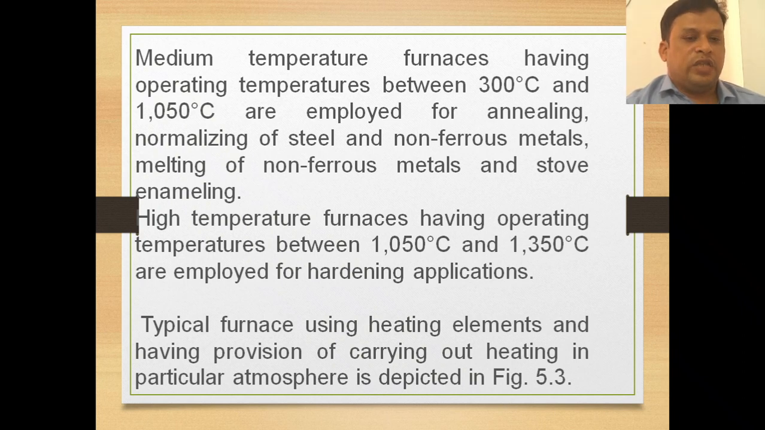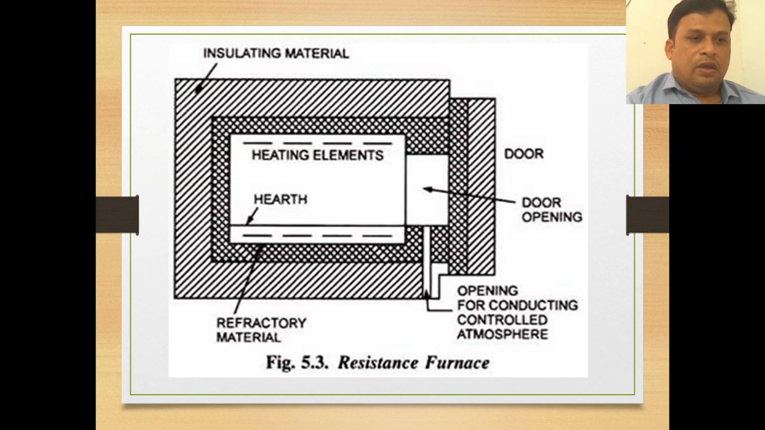Now, a typical furnace using heating elements and having provision for carrying out heat is shown in the figure. If you see this figure, you can understand that these are the refractory materials, and there is an opening for conducting a controlled atmosphere. It is one of the inlets. This is the door where the things to be heated are placed inside, and the insulating material is shown, which does not allow the heat to escape. And these are the heating elements placed, and whatever you want to heat, you can easily heat using this oven or resistance furnace.